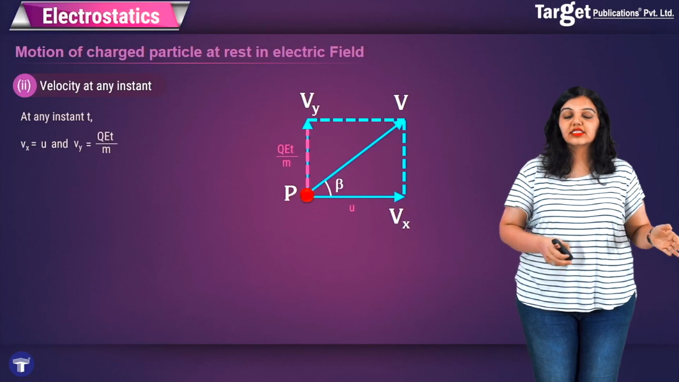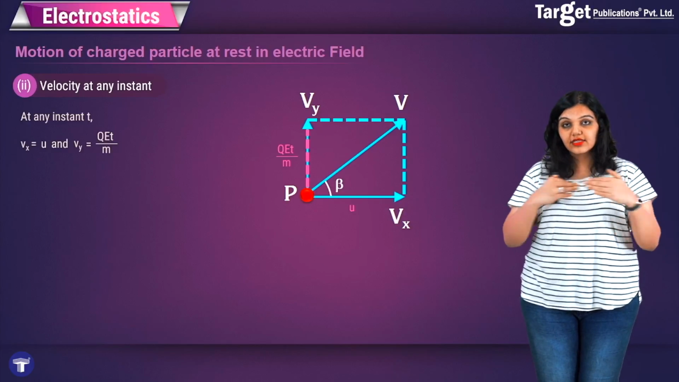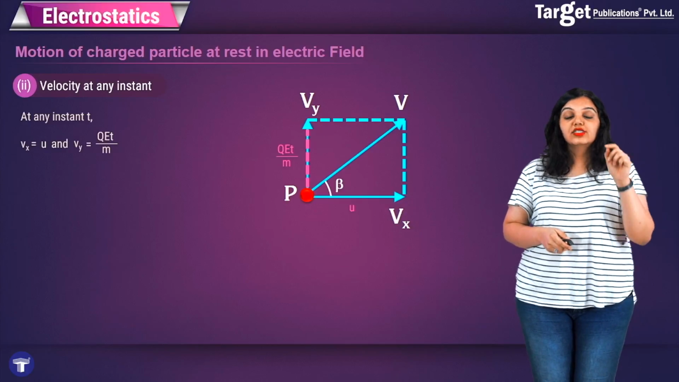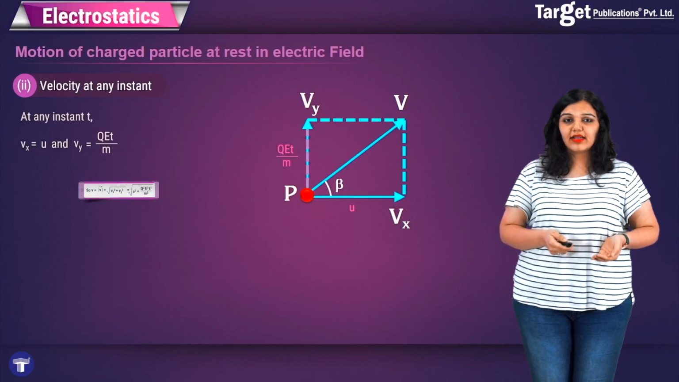Initially it was u and finally also it's u, and Vy is equal to qEt/m. We saw a few minutes earlier the velocity of a particle in an electric field which is parallel to the particle, and I'm using that formula here. So Vx is u and Vy is equal to qEt/m. Now I just apply the parallelogram law.